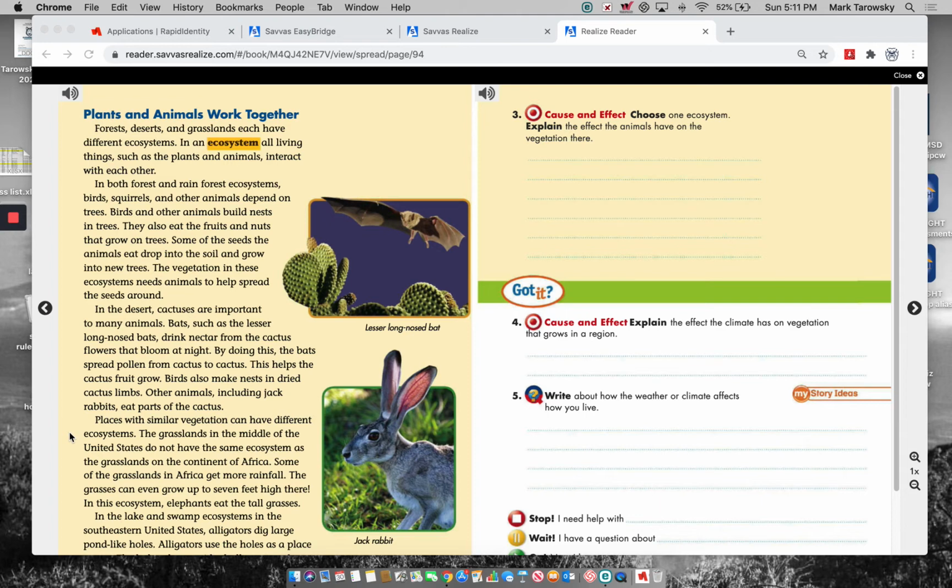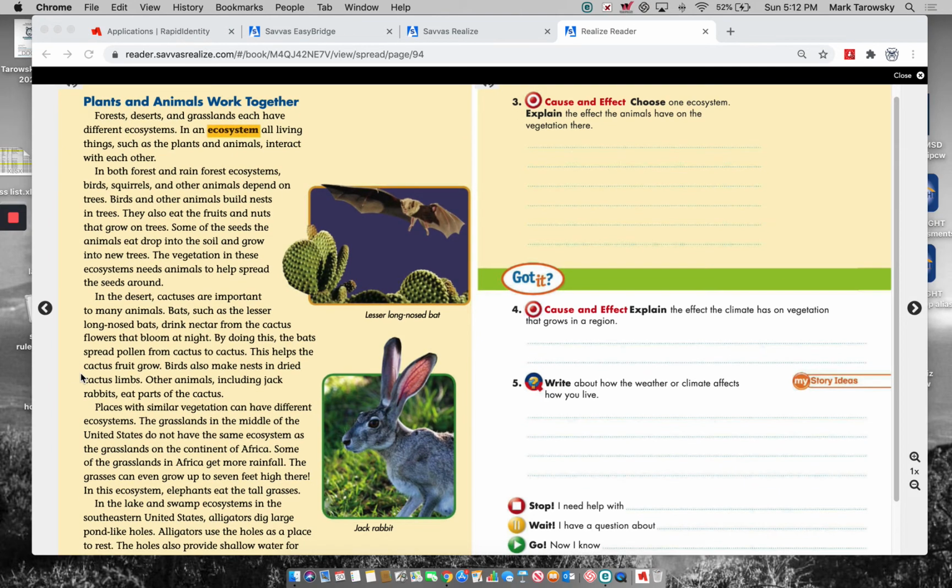In both forest and rainforest ecosystems, squirrels, birds, and other animals depend on trees. Birds and other animals build nests in trees. They also eat the fruits and the nuts that grow on the trees. Some of the seeds the animals eat drop into the soil and grow into new trees. The vegetation in these ecosystems needs animals to help spread the seeds around.